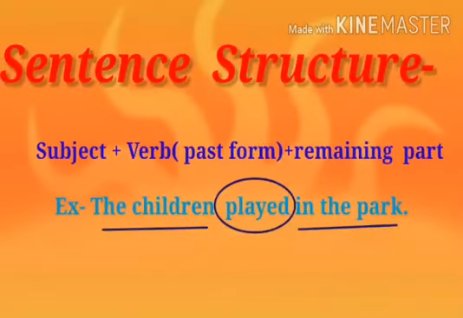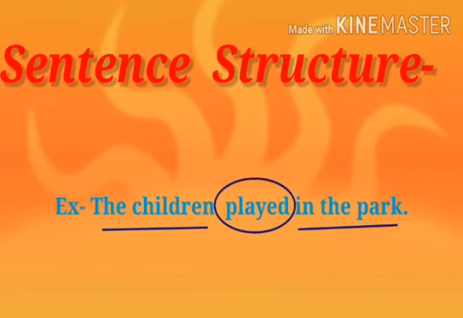Now, look at the sentence structure of affirmative sentences in simple past tense. Students, we know that the affirmative sentence follows this rule. First we write subject, then we write the second form or past form of verb, then the remaining part. For example, the children played in the park. Here the children is subject, played is second form or past form of the verb play, and then the remaining part in the park. The children played in the park.